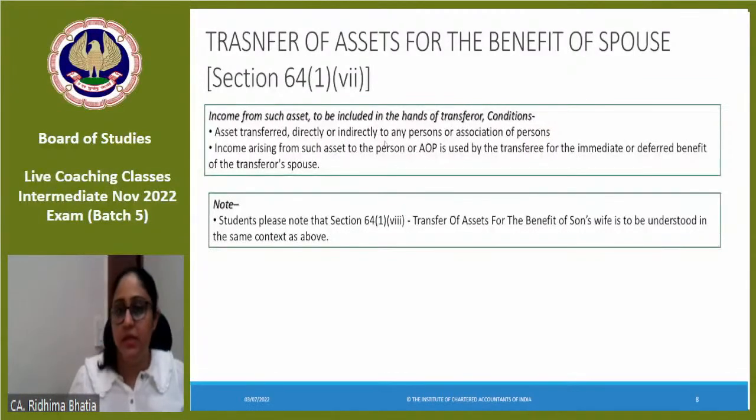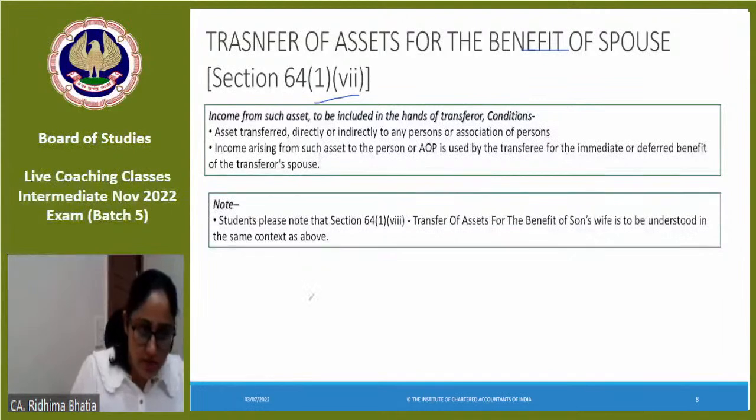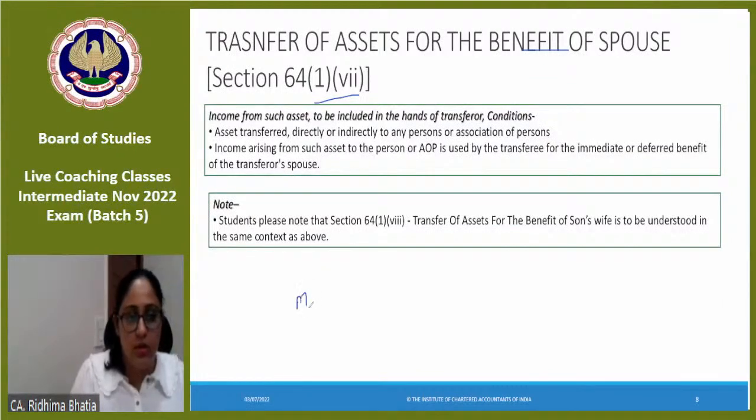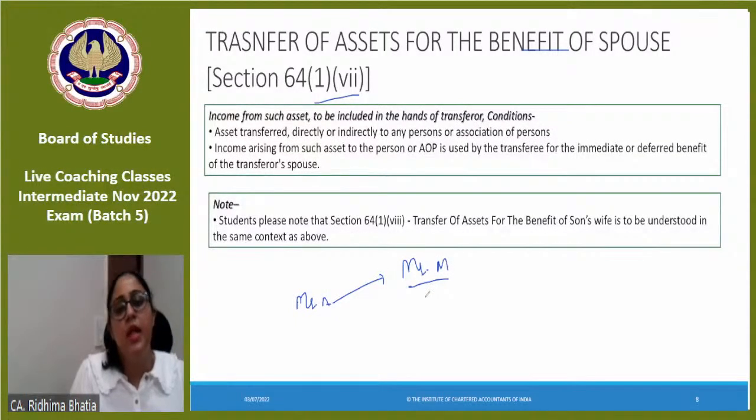Next and last thing, in the spouse case, clubbing will happen when you transfer the asset for the benefit of spouse, section 64 subsection 1 clause 7. Mr. A transferred the asset to Mr. M, and he said that whatever is coming from that asset, you give it to my wife.